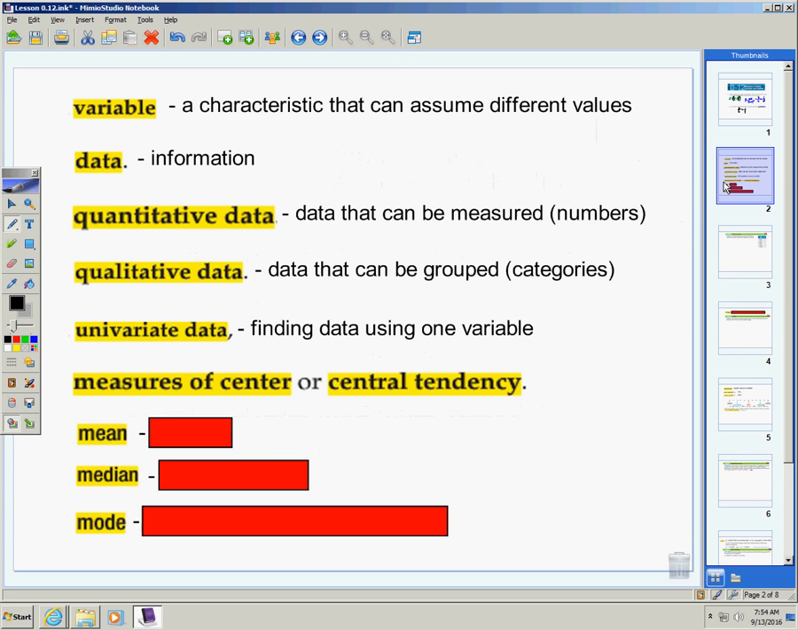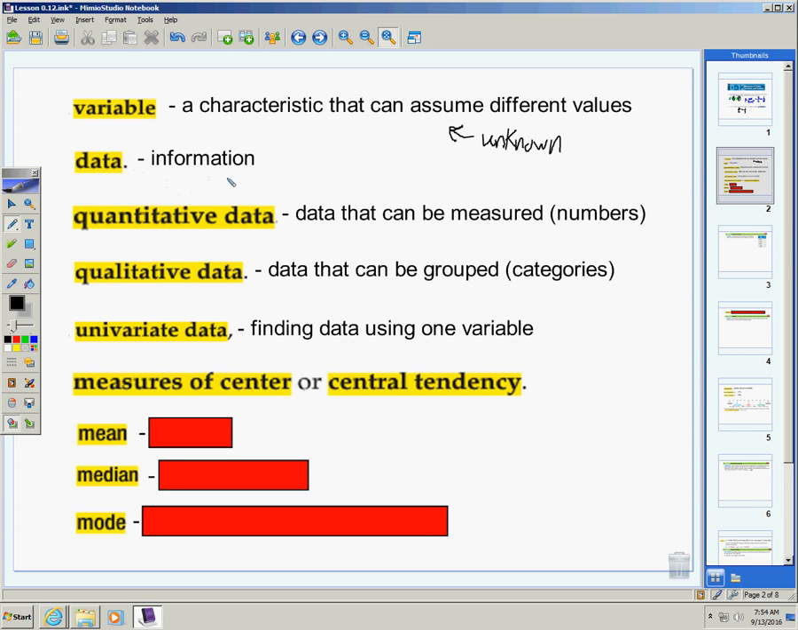Now we just got some definitions. You're going to have to write all these down. Variable, hopefully you know what that is. A characteristic that can assume different values. Sometimes you guys have defined this as an unknown. I'm fine if you just want to write unknown for variable. Okay? But it can assume different values. Data or data, I usually say data. Information, that's all that is.